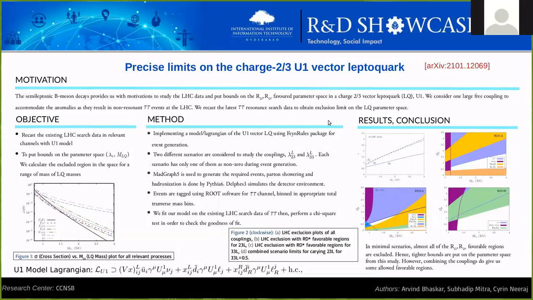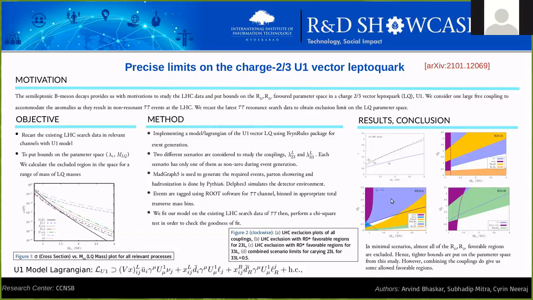So what do we get out of all this? The first plot is actually called the exclusion plot. We call it the exclusion plot because anything above the line is actually excluded for this particular lambda value. So for example, the limits obtained from the LHC data say that for a 2 TeV leptoquark, it cannot have a lambda 23L coupling more than 0.8 and lambda 33L coupling more than 1.7. So that's how you read this plot.